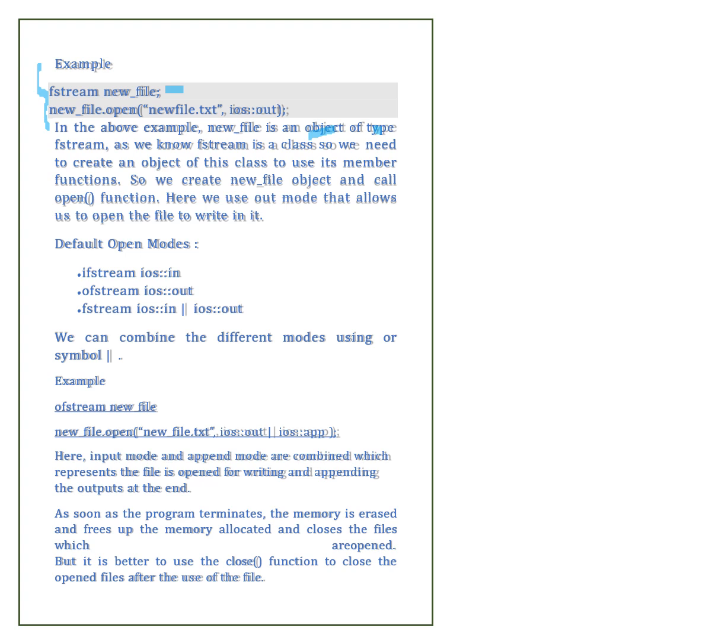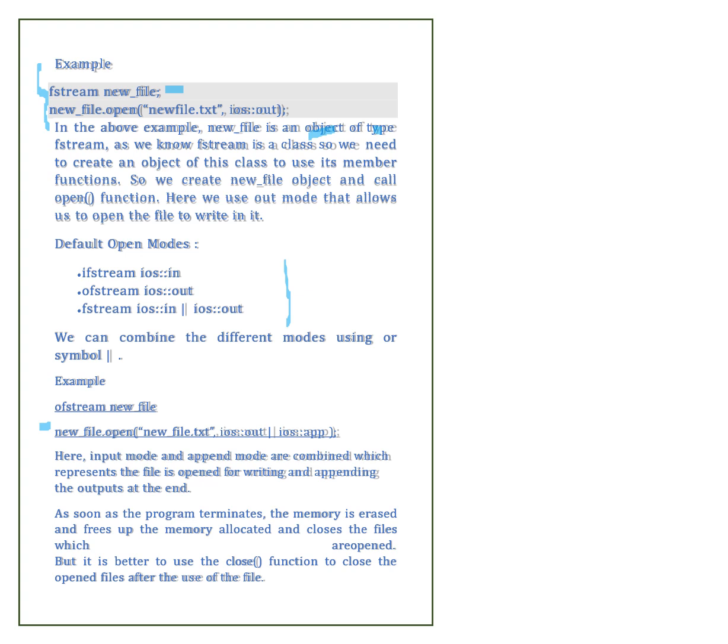We can combine the different modes using the OR symbol. Example: ofstream newfile. So this is the syntax of it. Here input mode and append mode are combined, which represents the file is opened for writing and appending output at the end.